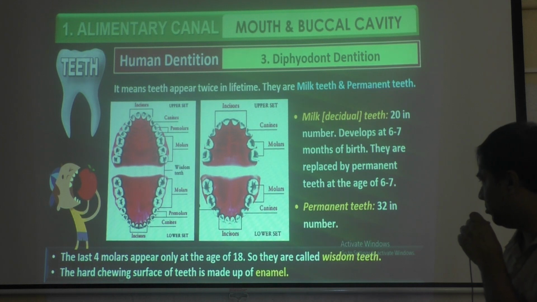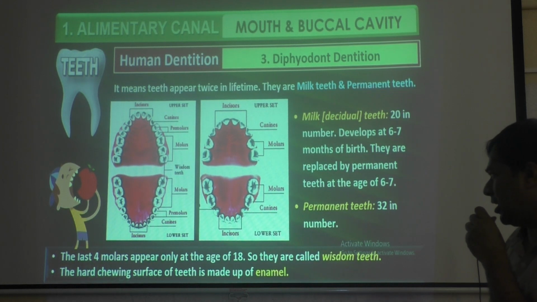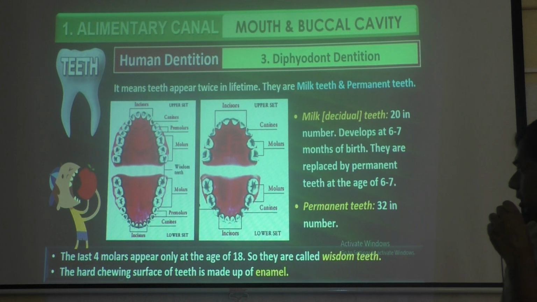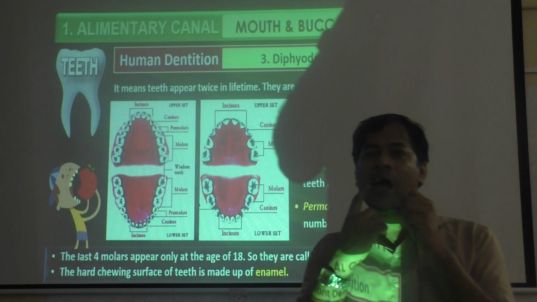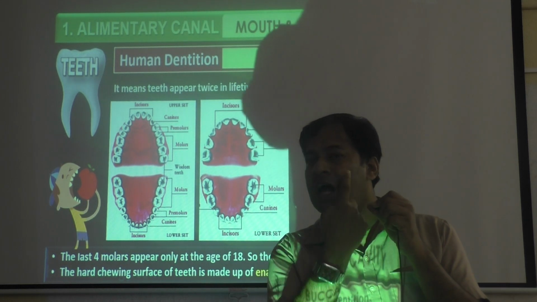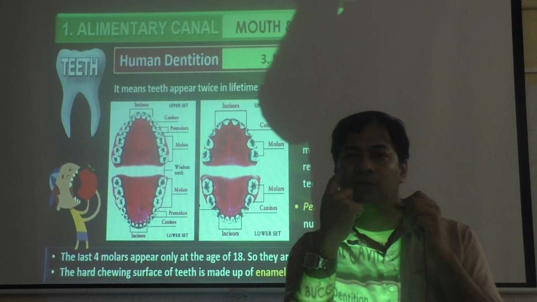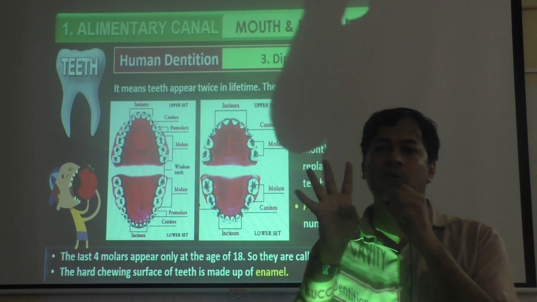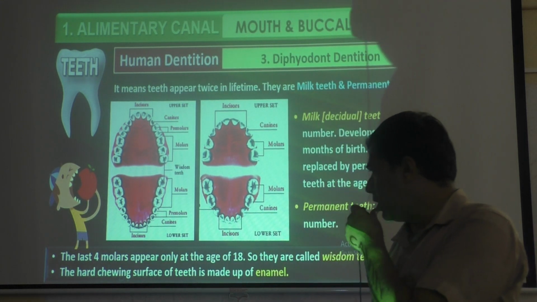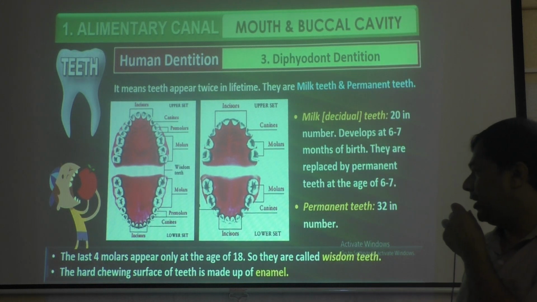Okay, 32 in number permanent teeth. So the last 4 molars appear only after the age of 18. The last 4 molars are one here, upper one, and one here. So the upper 2 last corners and lower 2 last corners. So totally 4 molars appear at the age of 18.